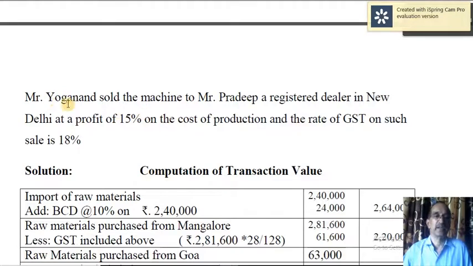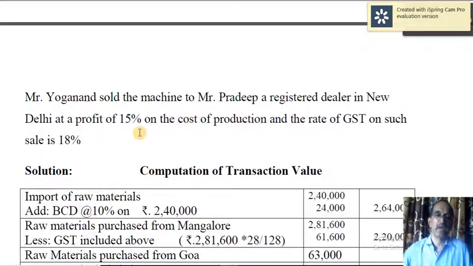Further, to read this paragraph, Mr. Yoganand sold the machine to Mr. Pradeep, a registered dealer in New Delhi, at a profit of 15% on cost of production. So in the process of ascertaining the transaction value, you will calculate cost of production.